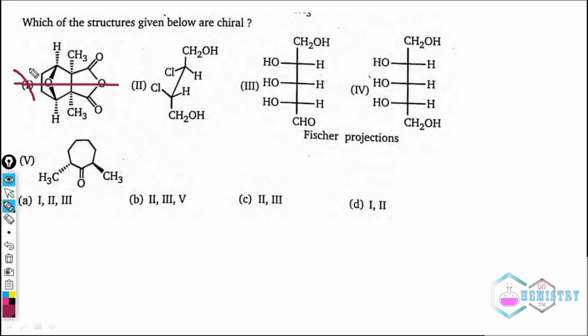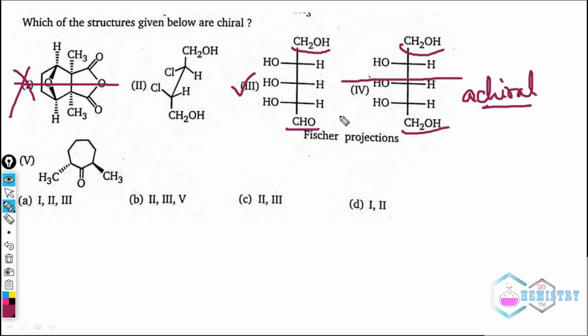this is not chiral. Once again, option 3 and option 4 look like they might be achiral, but this is a CH2OH group and this is a CHO group, so they are chiral. They do not possess any point or plane of symmetry. But in this compound, both the groups are the same, and there is a plane of symmetry, so it is achiral, and this is also achiral.